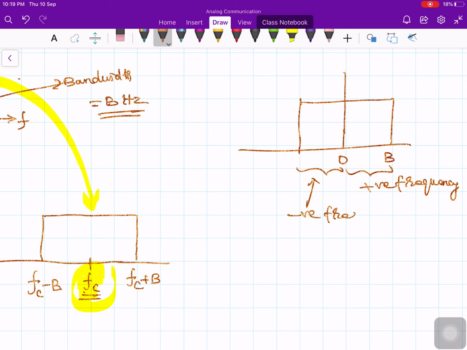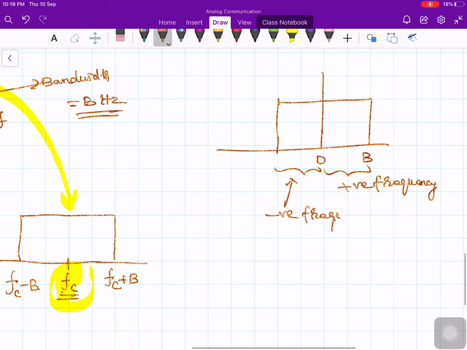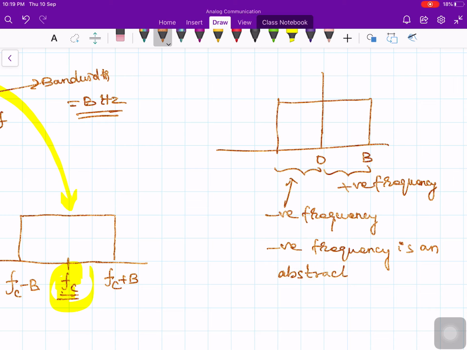It is only a mathematical concept, an abstraction. So you should consider only positive frequencies.